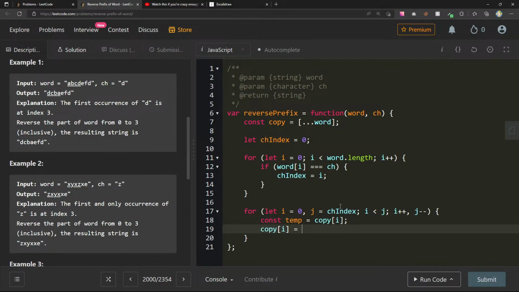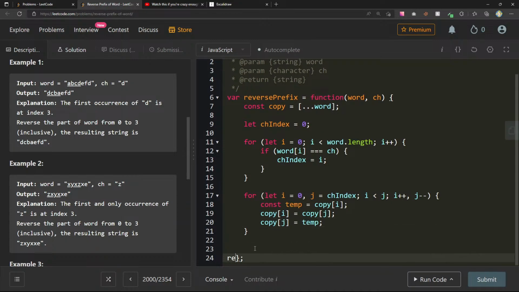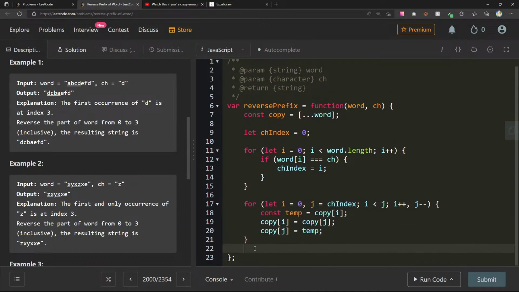Copy of i equals copy of j, and then copy of j equals temp, and then the rest should be handled for us. So let's return copy.join. See what this gives us here.